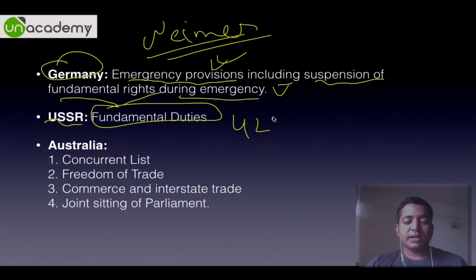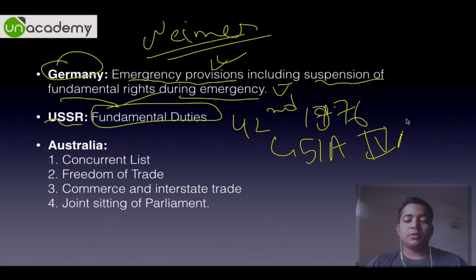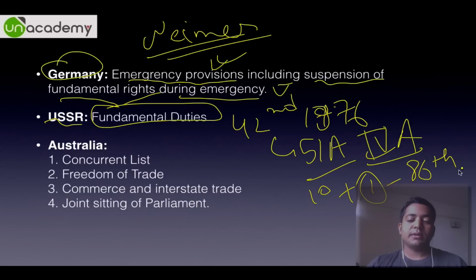You remember the 42nd Amendment Act 1976. It inserted Article 51A, Part 4A in the Constitution. It deals with the fundamental duties. It provided 10 fundamental duties plus 1 by the 86th Amendment Act that is related to education. That is, whosoever is a parent or guardian, as the case may be, should provide free education from 6 to 14 years. Recently, it has also been introduced as a fundamental right.